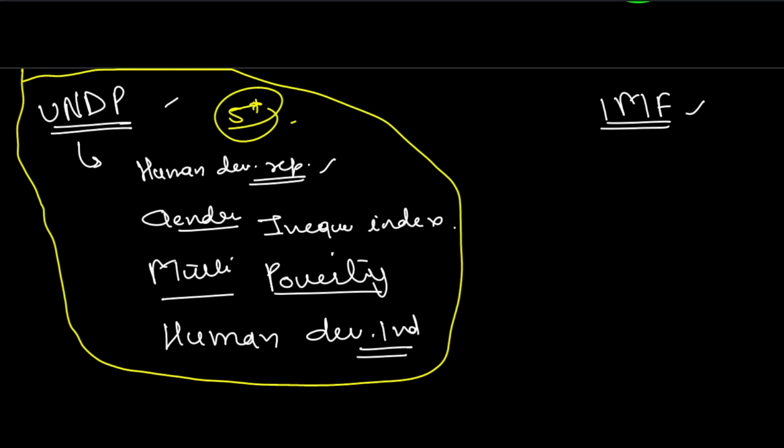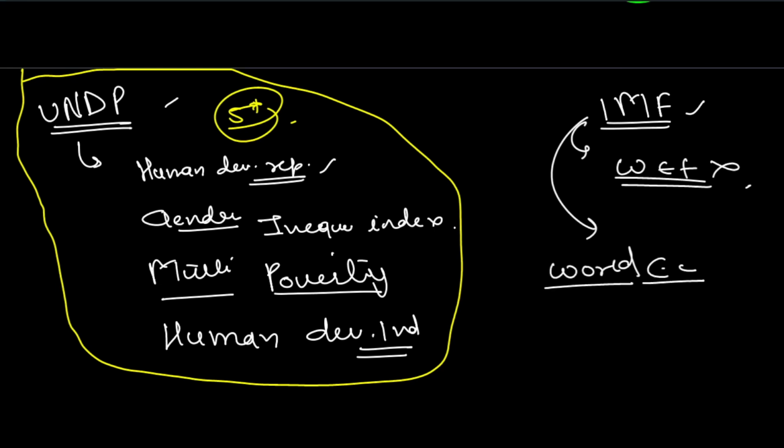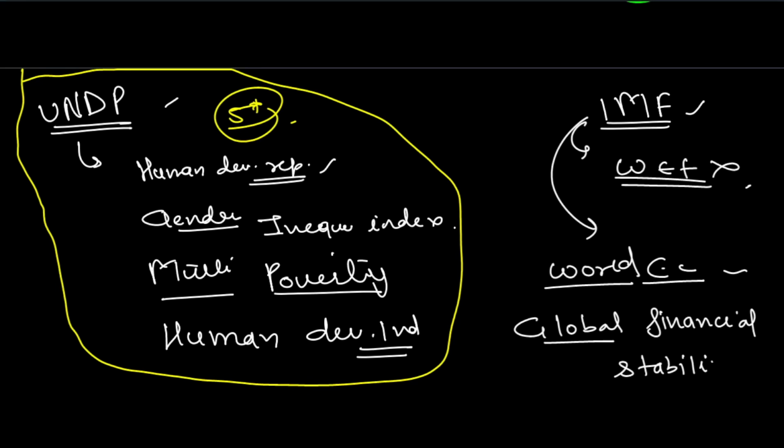All right. Let's talk about the IMF. So World Economic Outlook. This is not from the International Monetary Fund. Sorry, the WEF. So please do not confuse between WEF and IMF. All right. So we see the reports from IMF. Let's talk about the World Economic Outlook. Then there is Global Financial Stability Report. This one is very important. Please note this down. Okay, Global Financial Stability Report. And then there is Fiscal Monitor, which is not important.